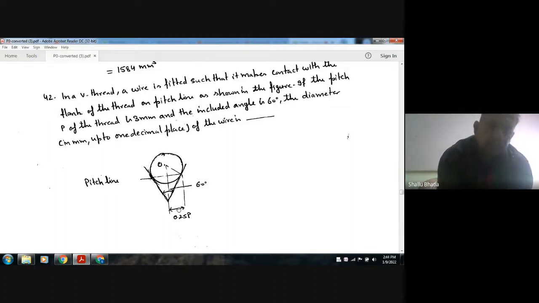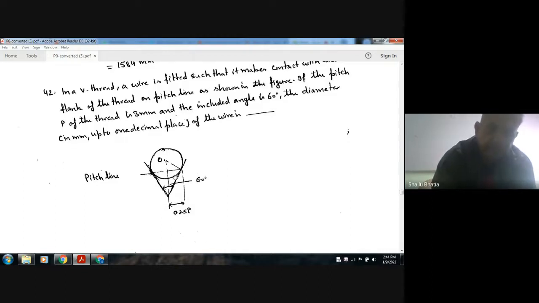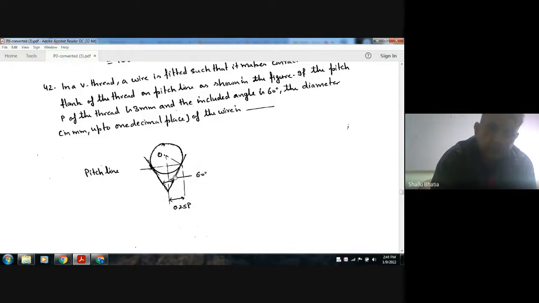If the pitch P of the thread is 3 mm and the included angle is 60 degree, the diameter in mm up to one decimal place of the wire is. So this is the figure given. This is angle 60 degree, and this is the contact point. This is the pitch line. As this is the pitch line, this angle will be 90 degree. So what will be the diameter of the wire?